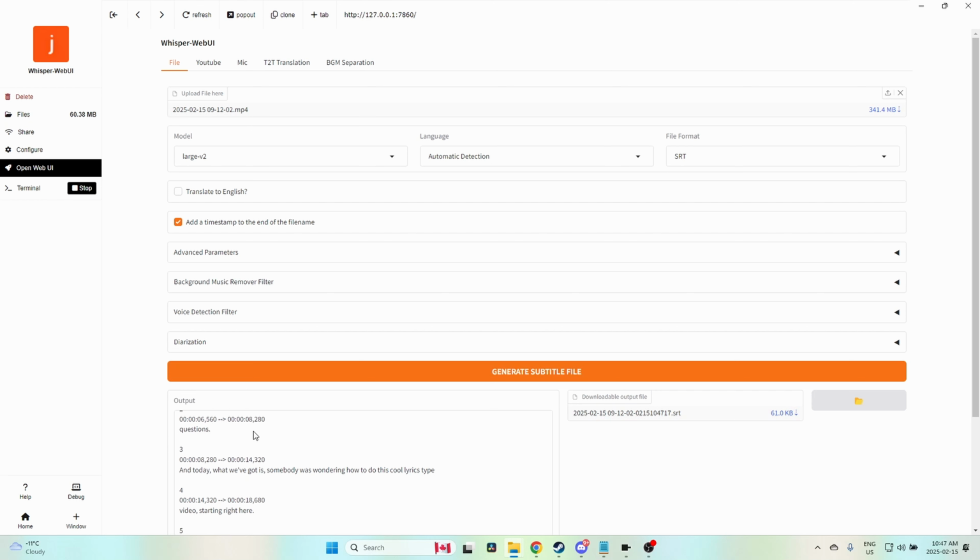You see, we've got like the actual text and the time codes. So this is a really good alternative if you don't have Studio, and it's completely free. If you don't want to go through the hassle of learning how to install AIs and stuff, you can just get Pinocchio, and it basically allows you to install a bunch of different tools.